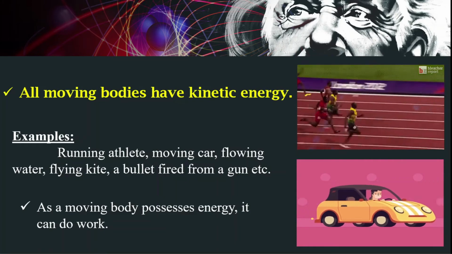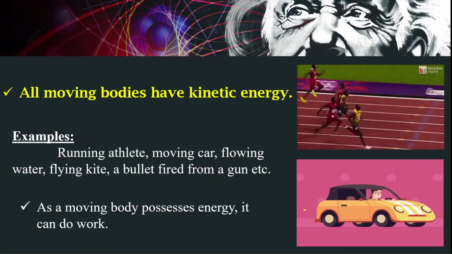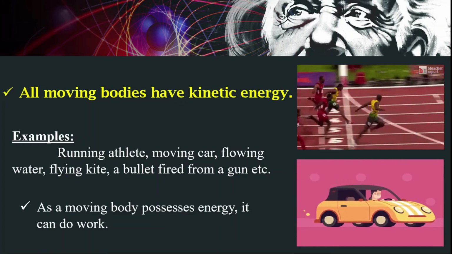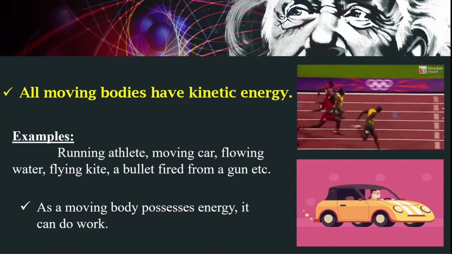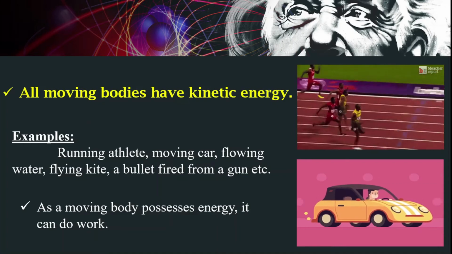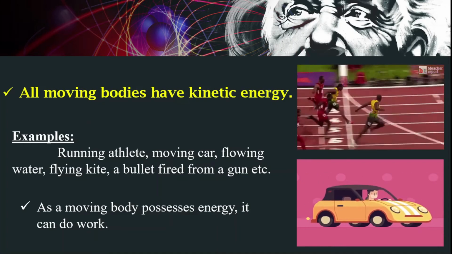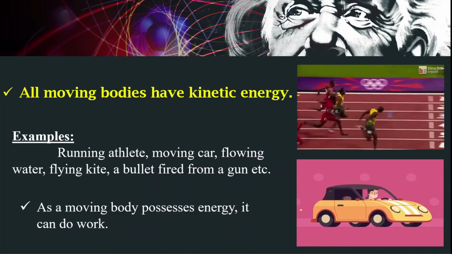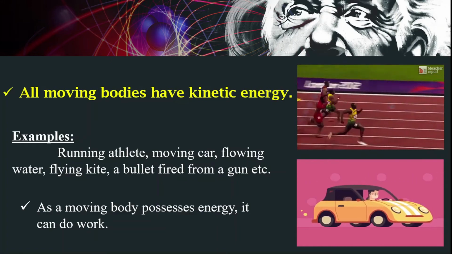So what are the examples? Running athlete, moving car, flowing water, flying kite, and a bullet fired from a gun are some of the examples of kinetic energy. As a moving body possesses energy, it can do work.